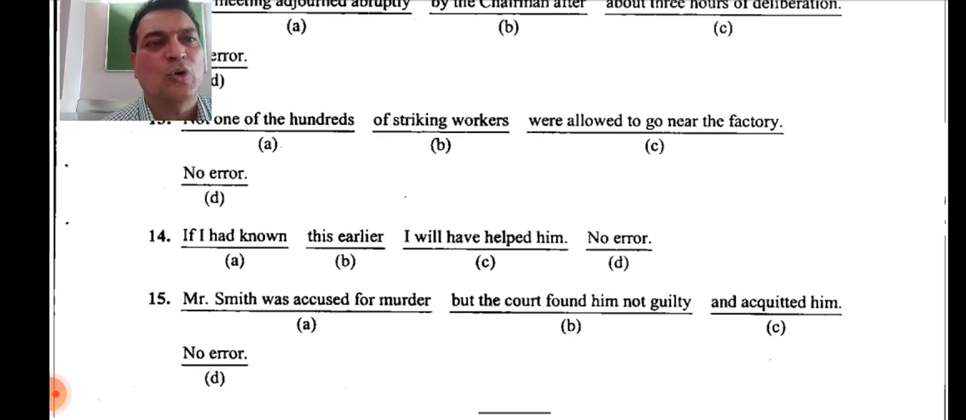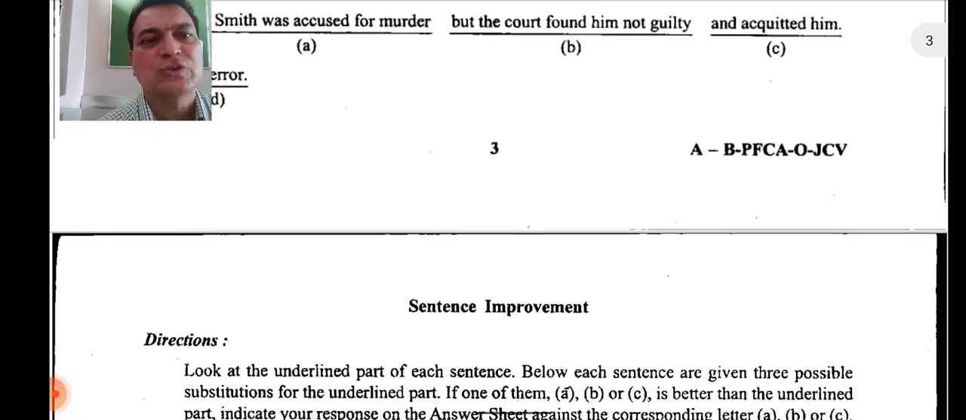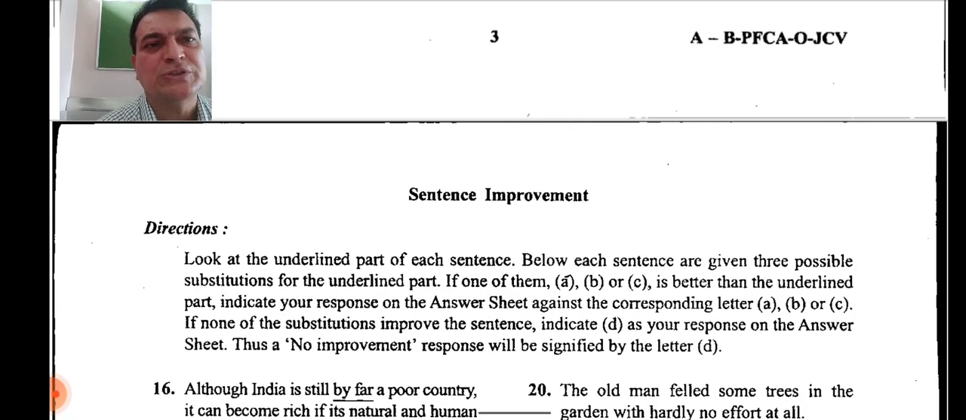We have discussed that. Now let us move on to the next question, that is the question on sentence improvement.